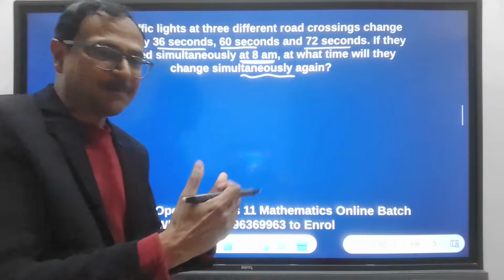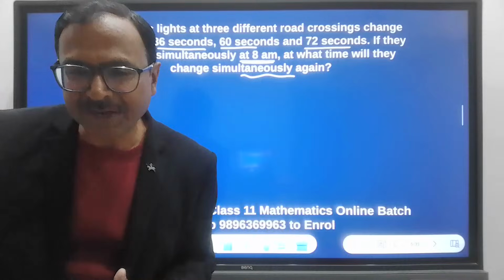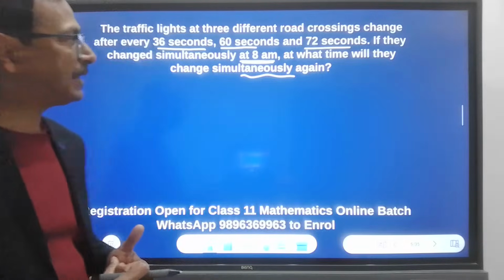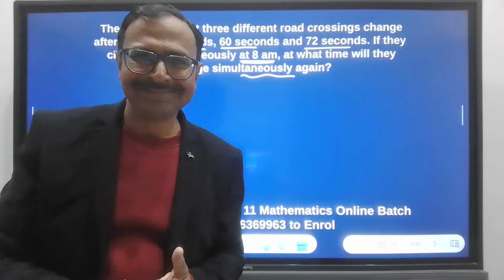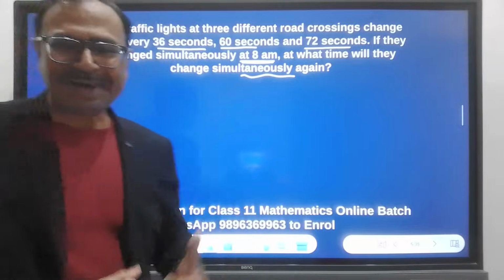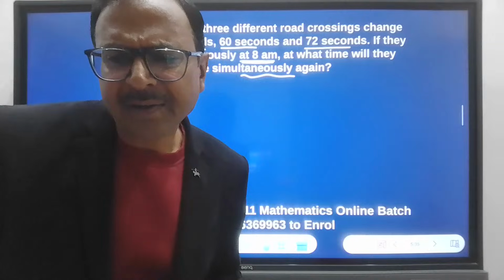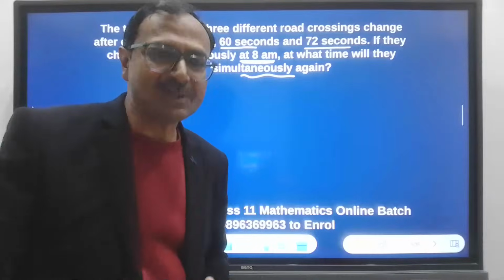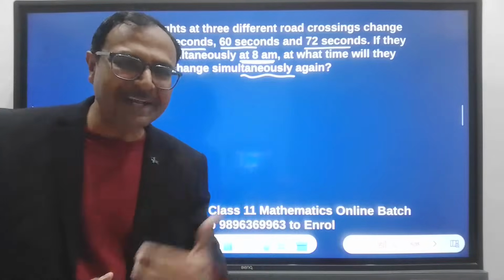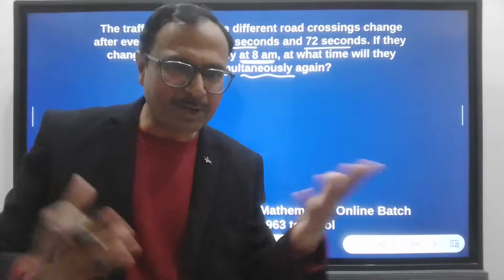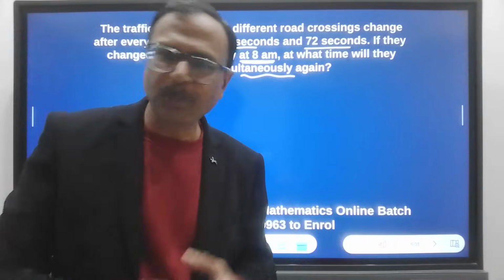So next time when they are changing simultaneously, we have to find that particular time. Okay, so some doubts coming in. Yes, Navneet, we can subtract. That's what I was telling you. Just subtract and tell me the answer. And you can do multiply by 277 also. That will also give you the correct answer. Both ways it works.